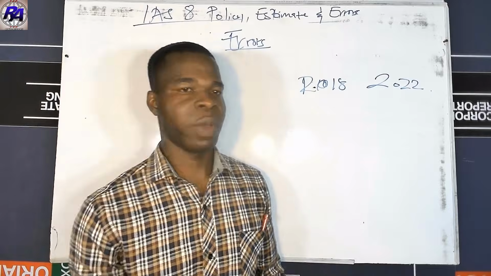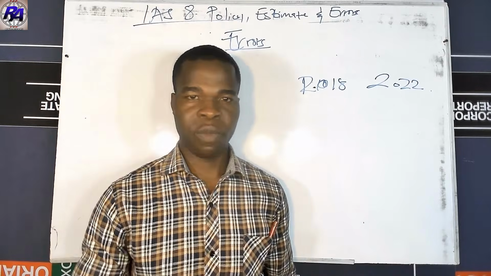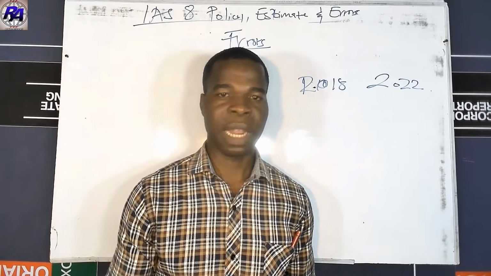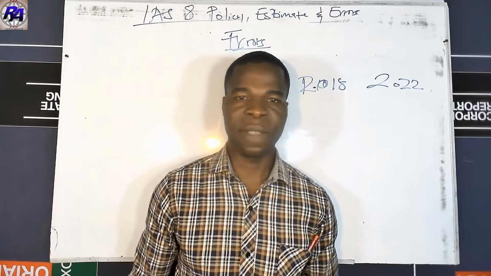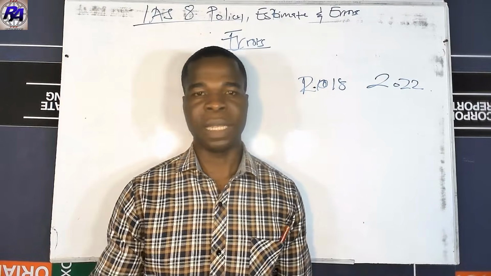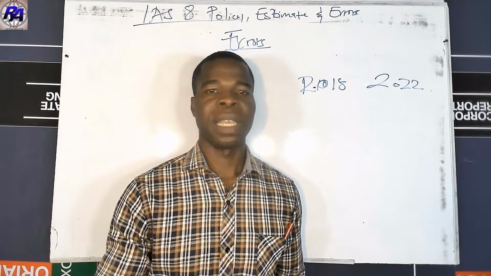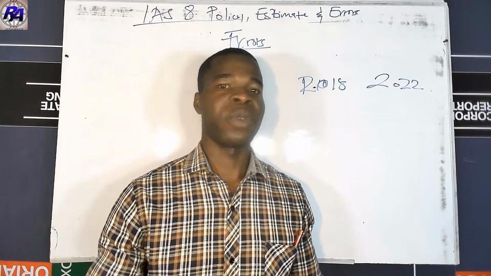So let's take this question to establish an understanding of how to effect errors retrospectively. Remember what an error is, and the things that give rise to error. Sometimes it's a mistake, omission or misstatement. Sometimes it is errors we make in applying a particular standard because we don't have the requisite knowledge.